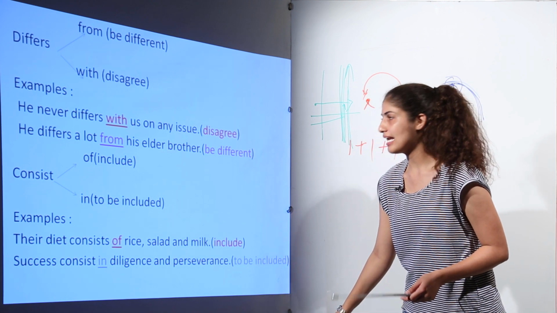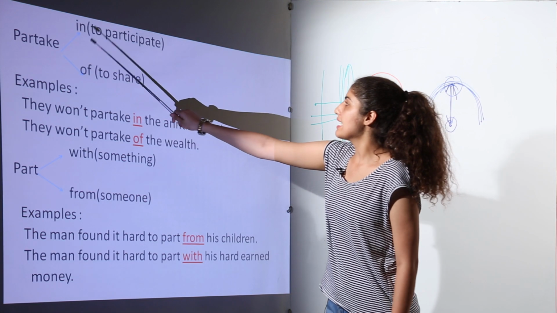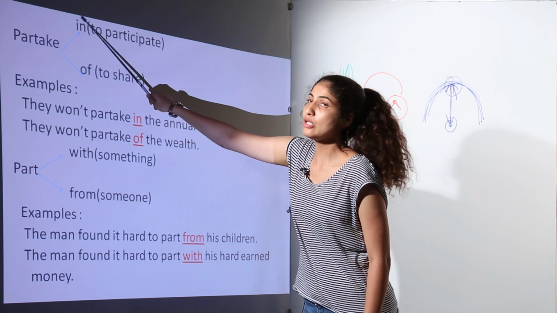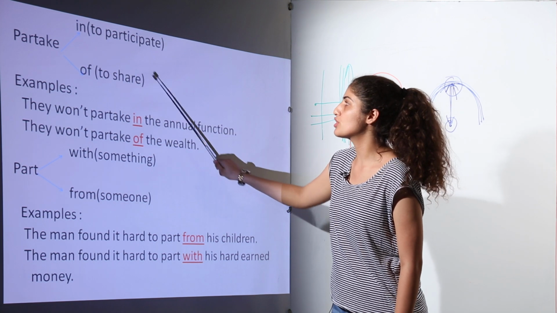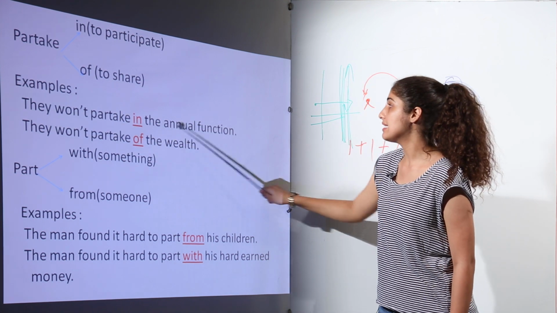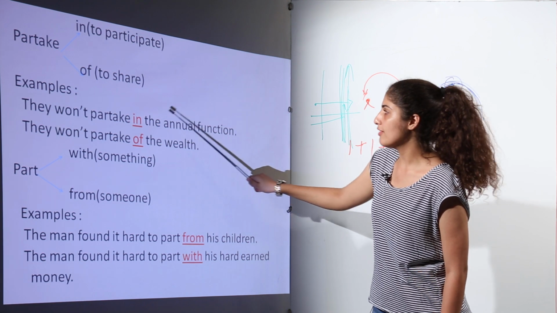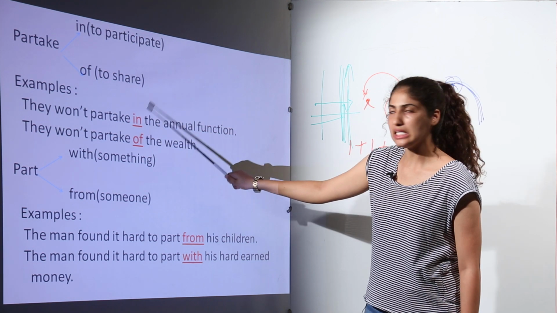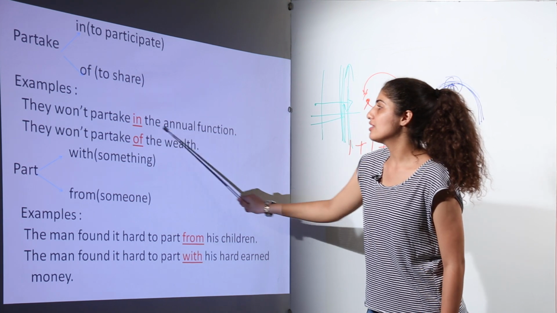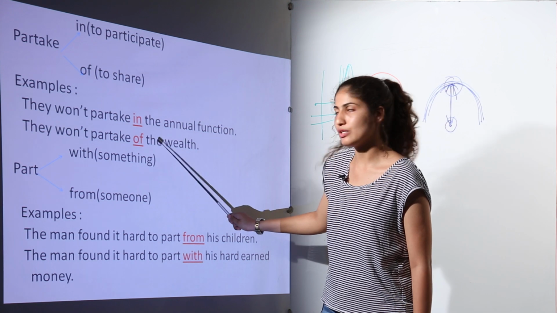Success consists in diligence and perseverance. Here these are already included, therefore it will take the preposition in here. So we can say that none of the prepositions are fixed with verbs or the words. Next is partake. If it means to participate, then in will be used, and if it means to share, then of will be used. For example, they won't partake in the annual function. Now here they are talking about the participation, therefore the preposition would be in.